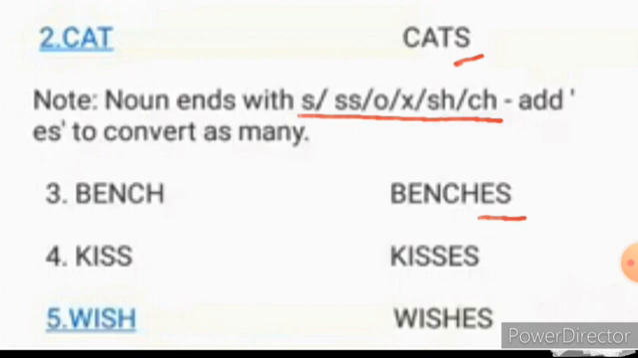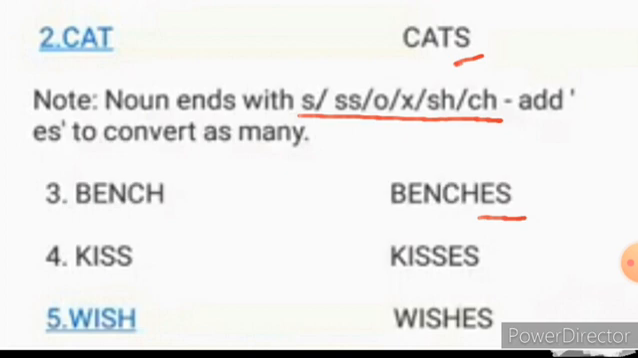So look at this, children. Note, I have given a note here. Noun means the naming word, the name of a person, place, animal and thing. And if that noun ends with the letter S or SS or O, or you can say X, SH or CH, there we can add ES at the back of the noun to convert it into many.